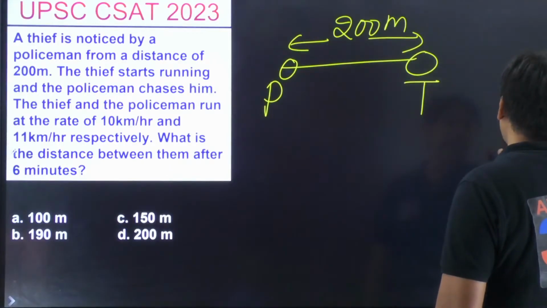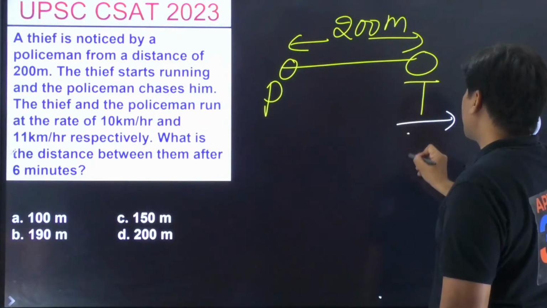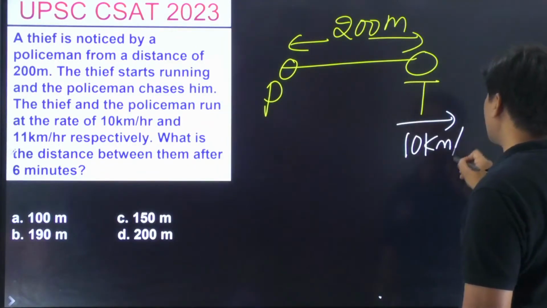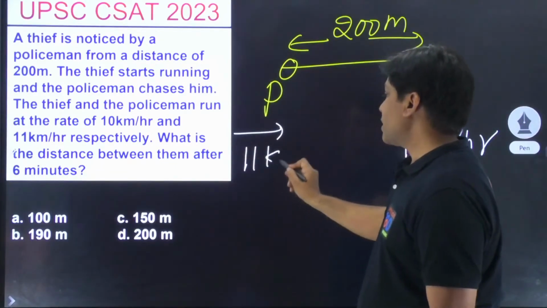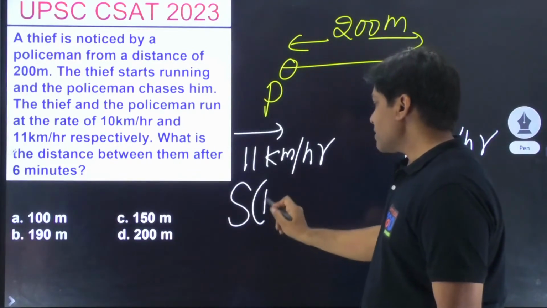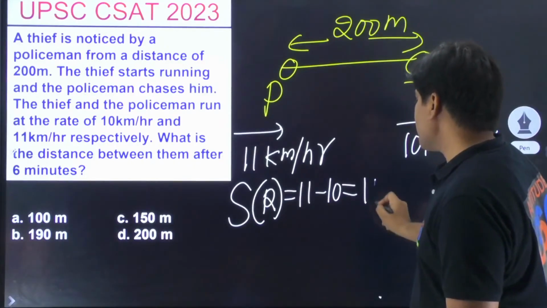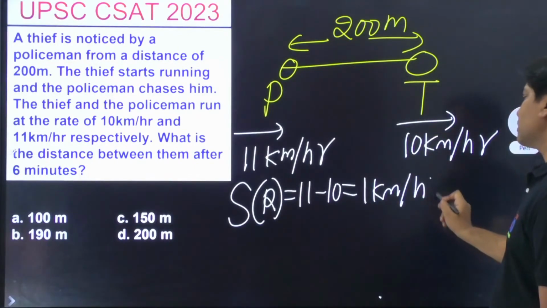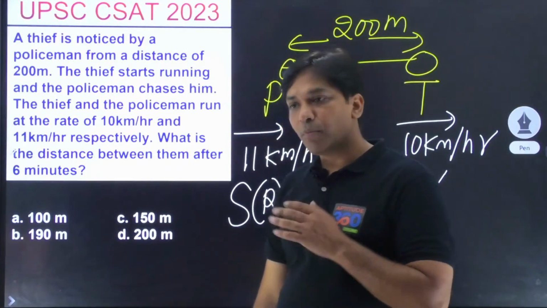And we also understand that the thief is running at a speed of 10 kilometers per hour, whereas police over here is running at a speed of 11 kilometers per hour. Relative speed is how much? 11 minus 10, which is 1 kilometer per hour. यही ना. So relative speed is 1 kilometer per hour.